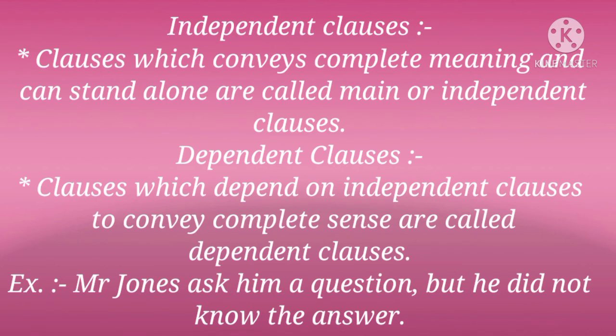For example, Mr. Jones asked him a question but he did not know the answer. Now in this sentence, children, Mr. Jones asked him a question is an independent clause as it can stand alone because it conveys complete meaning. On the other hand, the other part of the sentence, that is, but he did not know the answer, is a dependent clause because it does not convey complete meaning. It depends on the first part of the sentence to make a complete sense. That's why it is known as a dependent clause.